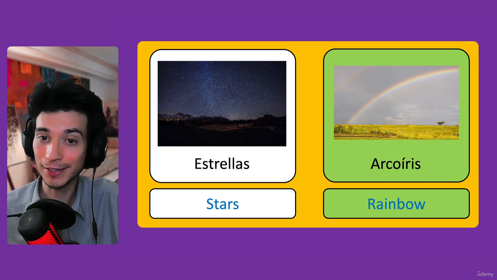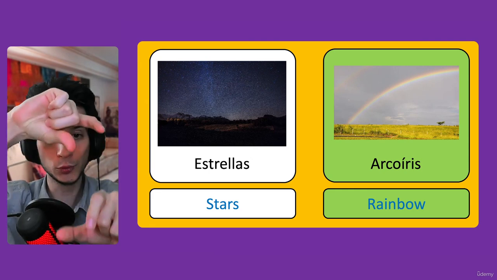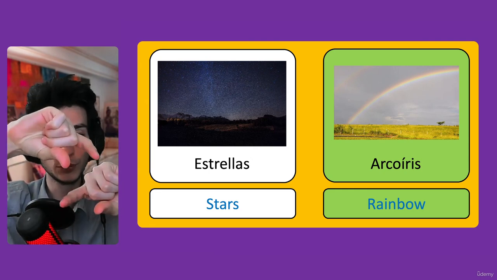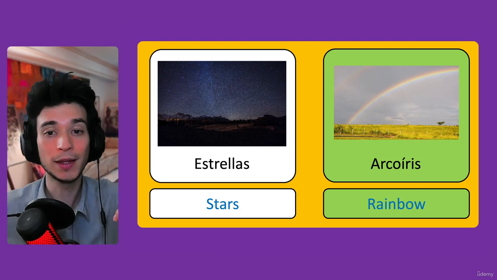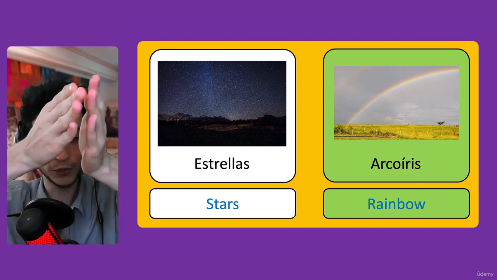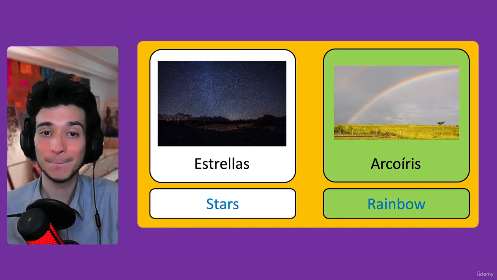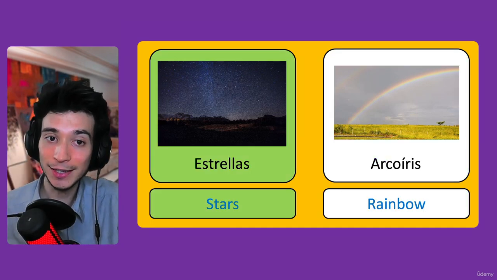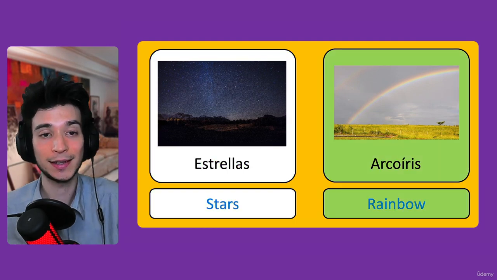Some people divide arco and iris into two different words. That means rainbow too. But there are two ways of writing it: arcoiris together or separate, arco iris. So estrellas, stars. Arcoiris, rainbow.